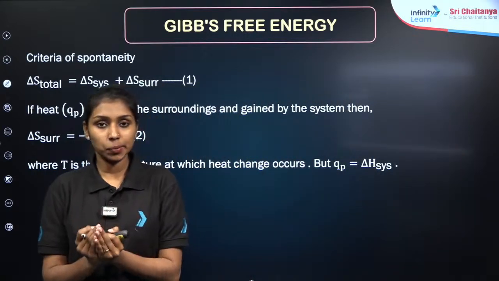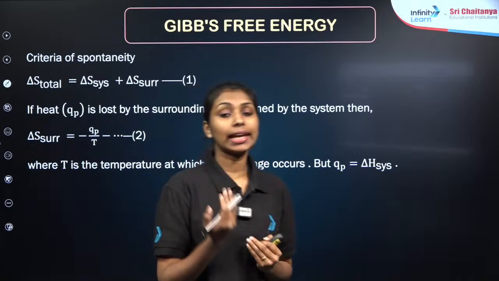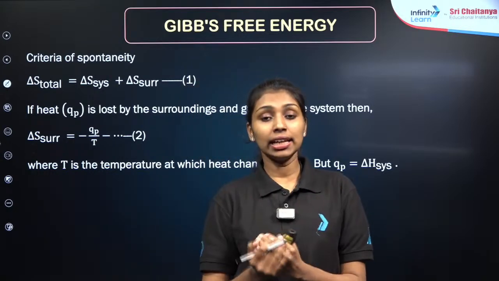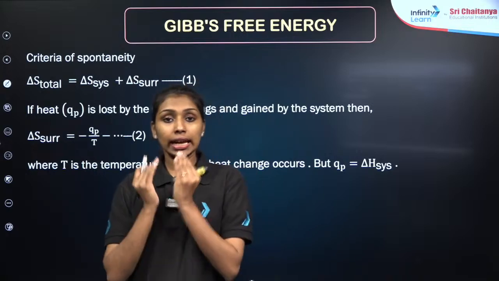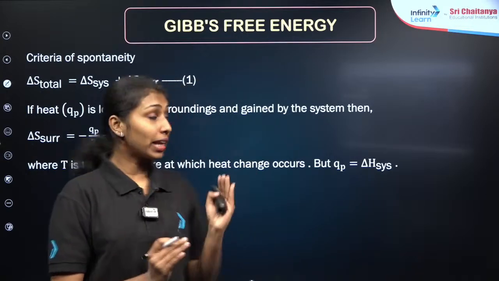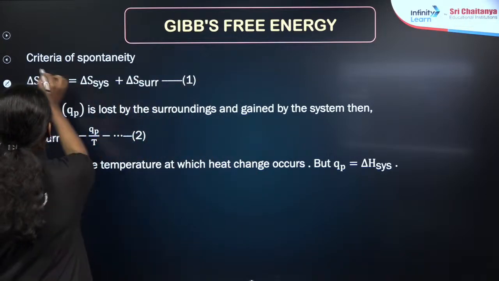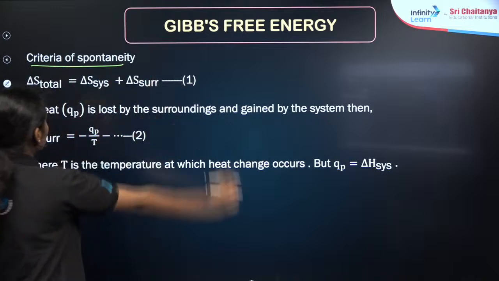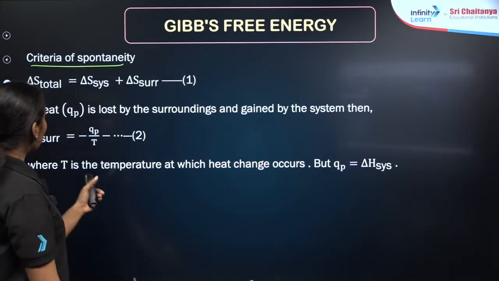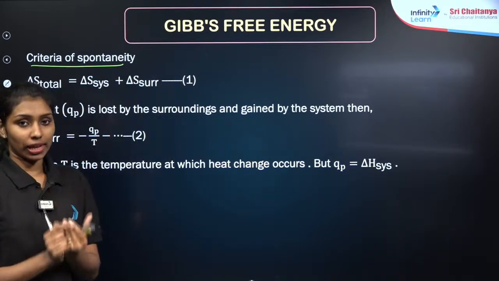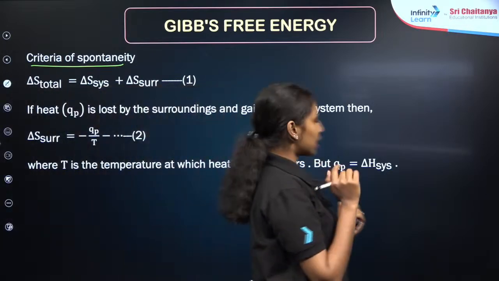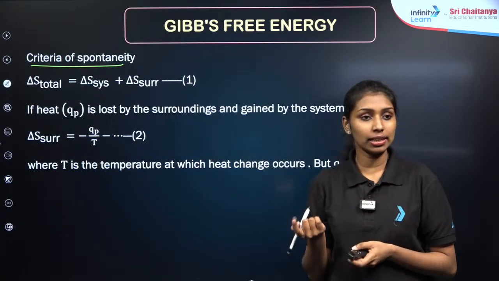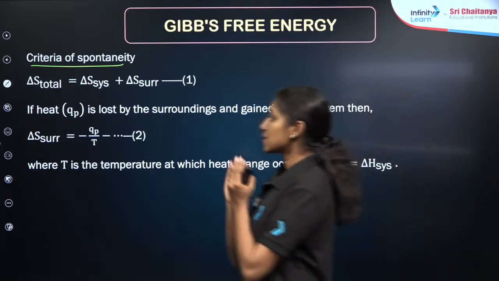We have already discussed the entropy change, right? Whenever we are taking any spontaneous process, we can say that the delta S of universe, or the delta S total, is always positive. In terms of Gibbs free energy change also, we can predict whether the process is spontaneous or not. This is a simple derivation to find the spontaneity in terms of Gibbs free energy. Just go through it. You will get an idea about how it is derived, right? Clear? Okay.